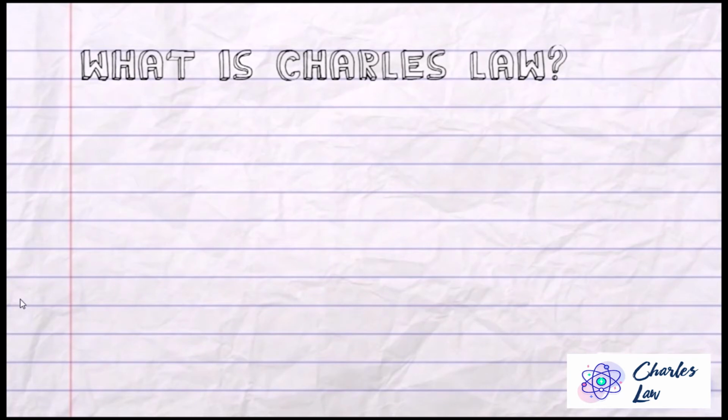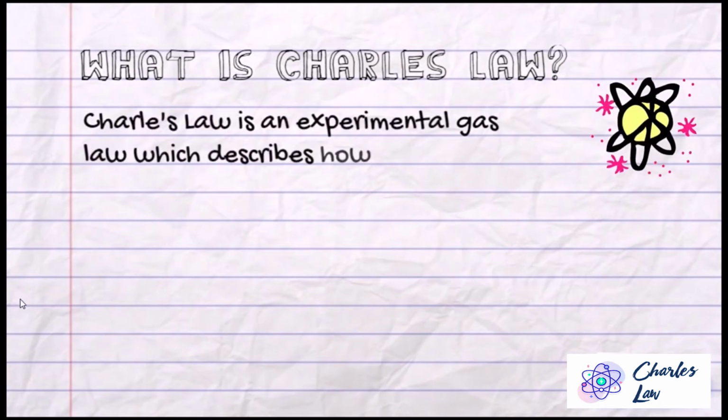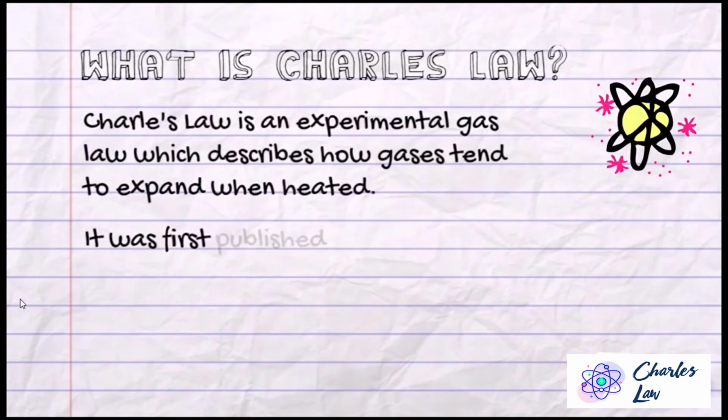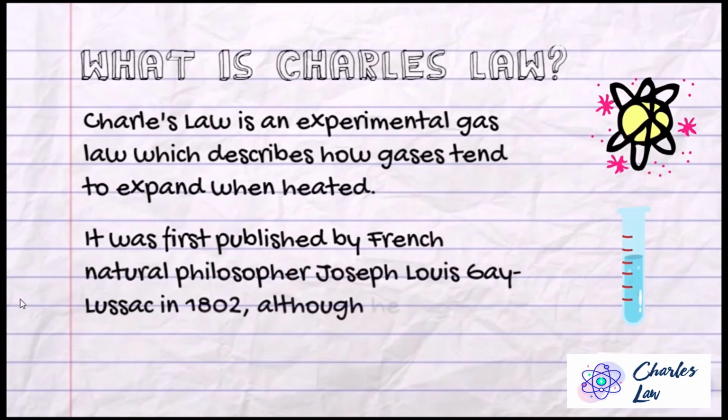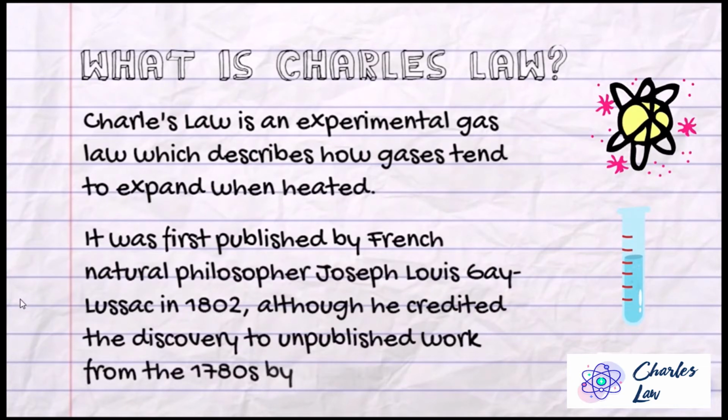What is Charles' Law? Also known as the law of volumes. Charles' law is an experimental gas law which describes how gases tend to expand when heated. It was first published by French natural philosopher Joseph Louis Gay-Lussac in 1802, although he credited the discovery to unpublished work from the 1780s by Jacques Charles, hence the name.